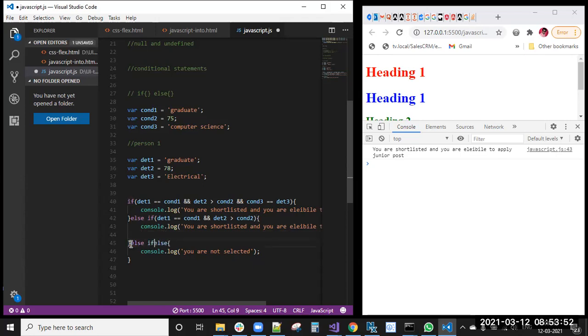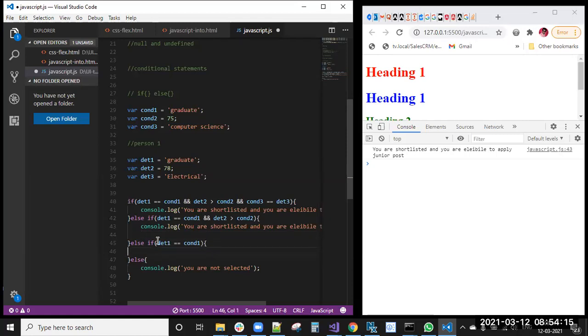So else. What are they doing in this else if? Is he a graduate, right? Details one equal to condition one.